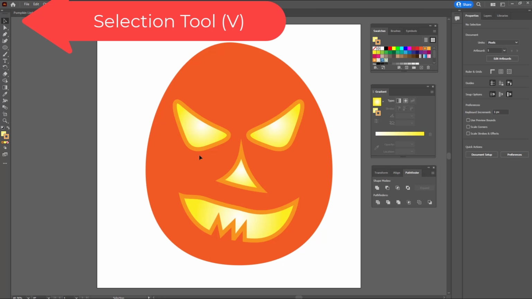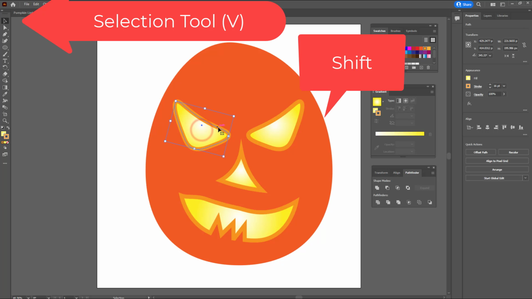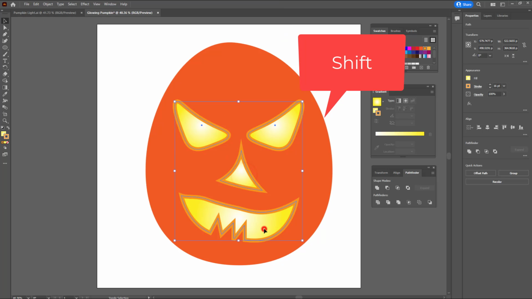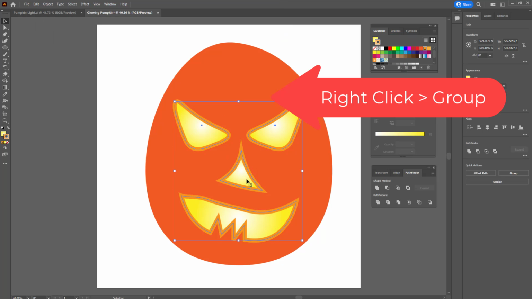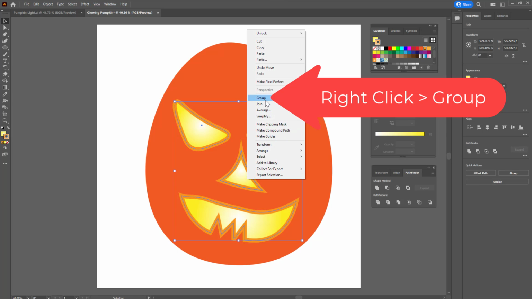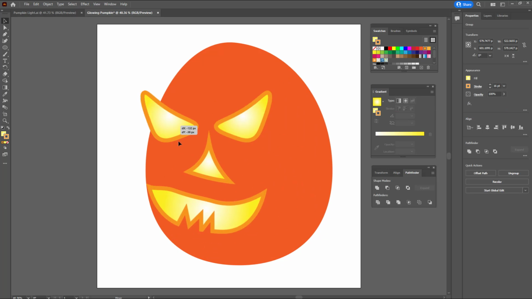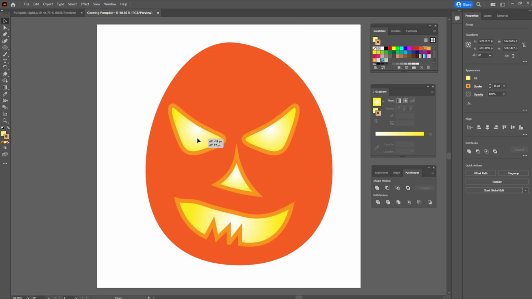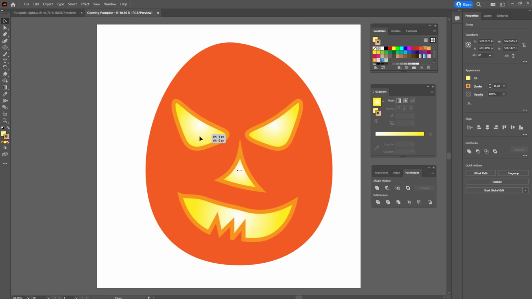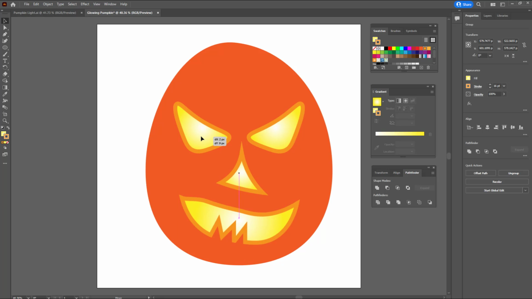So with the selection tool, I'm going to click the eye, hold down Shift, click the other eye, click the nose, and click the mouth. Then I'm going to right click over those objects, and from the list I'm going to choose Group. Now those are attached together so that I can move them together as a group if I want to.